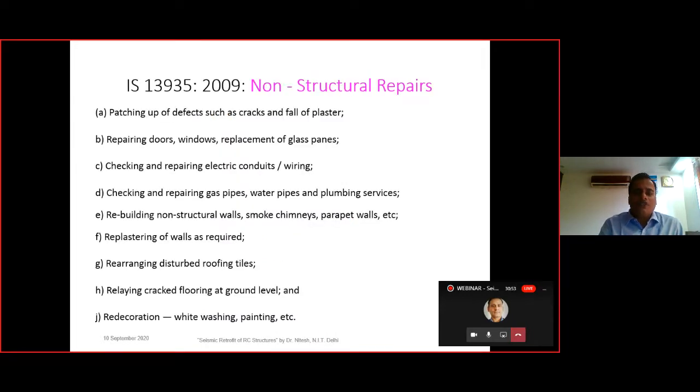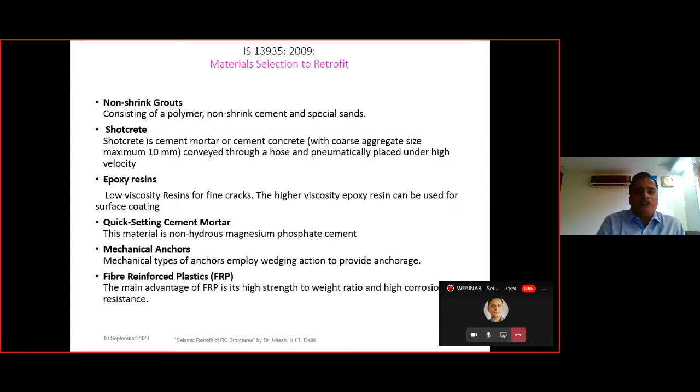In the non-structural, now we are coming to the IS 13935, that is for the masonry structure. So the first thing, that is the non-structural repairs, we will be seeing. So patching up of defects such as the cracks and the fall of the plasters, then checking and repairing of the electric conduits, checking and repairing the gas pipes, water pipes, plumbing services. So these all are the non-structural repairs that may be required in the case of retrofitting, but these are not the structural repairs.